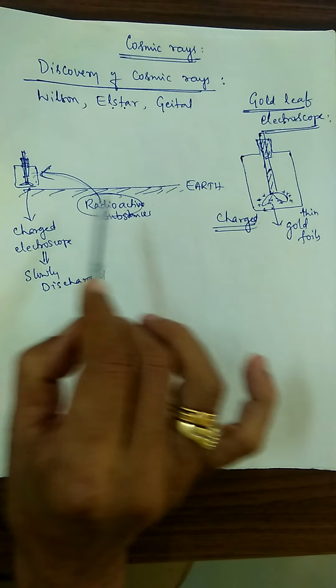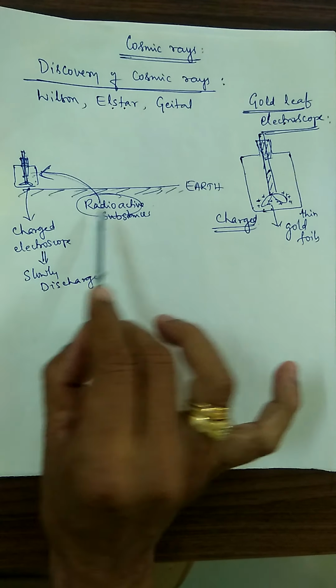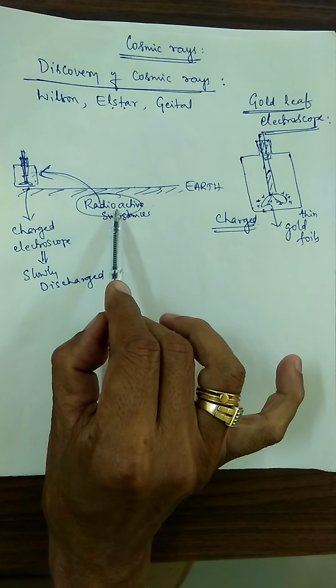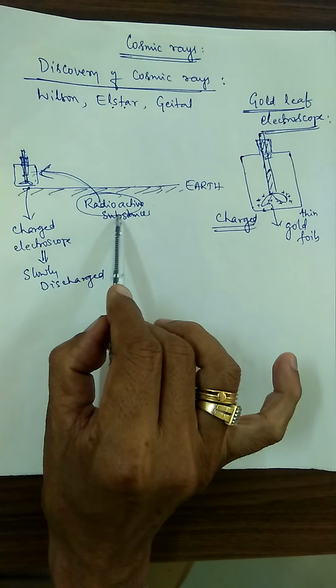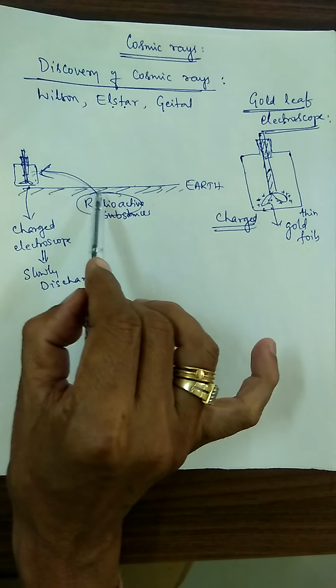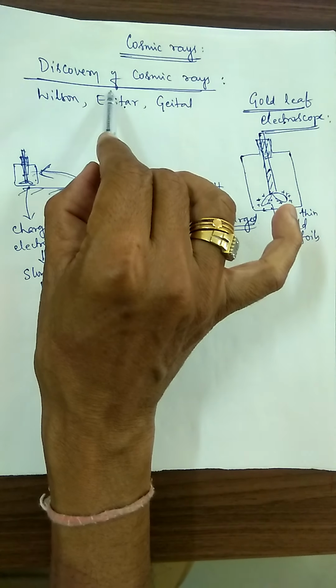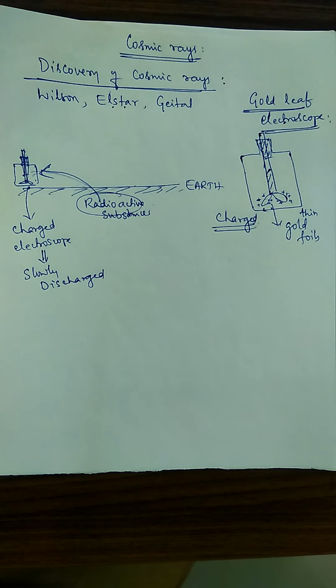They gave an idea: most probably radioactive substances, radioactive isotopes present inside the Earth's crust, emit radiations, and such radiations decrease the charges here. This is the explanation given by Wilson, Elster and Geitel. They did not stop. Further, they did some experiments. What did they do in the experiment?